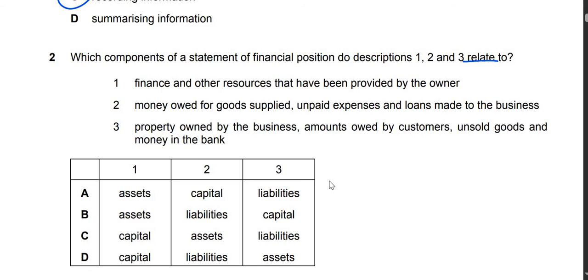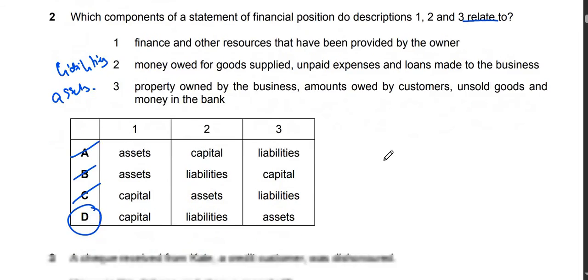So look, point 1 is capital invested by the owner, so we will eliminate A and B. Point 2 is payables or liabilities because it says money owed for goods supplied, unpaid expenses. So this is basically our liabilities, so it's not C either. And of course, property owned by the business, amounts owed by customers, all of these are assets. So the answer is D.